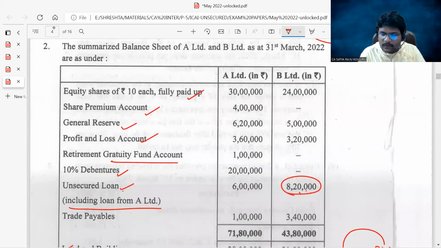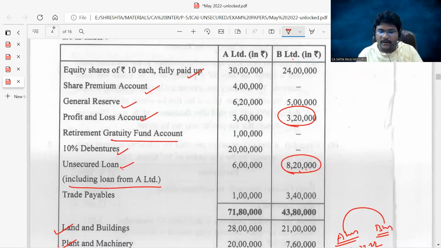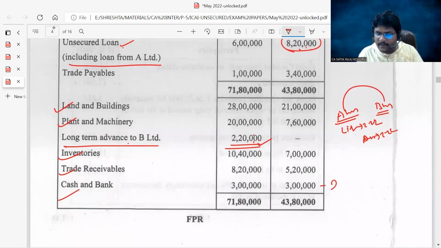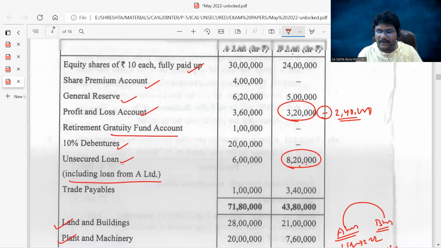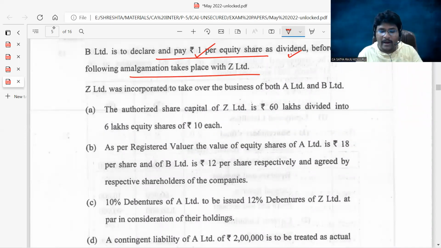Now the profit and loss account needs to be reduced by 2,40,000 because they issued a dividend of 1 rupee per equity share. The number of equity shares is 2,40,000. 2,40,000 into 1 rupee is 2,40,000. That's why there is a decrease in the P&L account. And also there is a decrease in cash and bank balance. That is the impact. First, you need to consider minus 2,40,000 in cash and bank, as well as minus 2,40,000 in the profit and loss account, before the process of amalgamation.